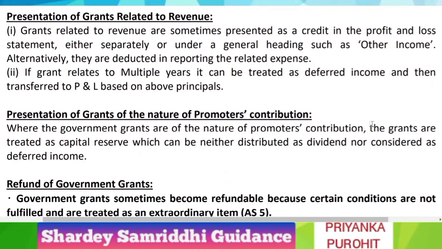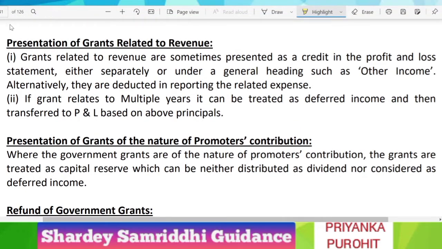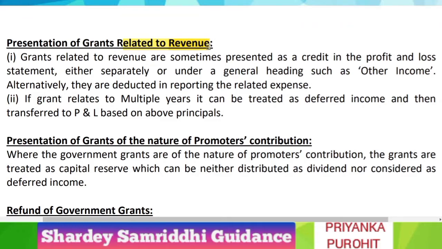Now let us move on to another category of grants, when the grants are related to revenue. Earlier we have seen non-monetary grants as well as monetary grants which were related to specific assets, fixed assets. Now we are going to see presentation of grants related to revenue. You can take the best example of a company like Air India, which is a public company.